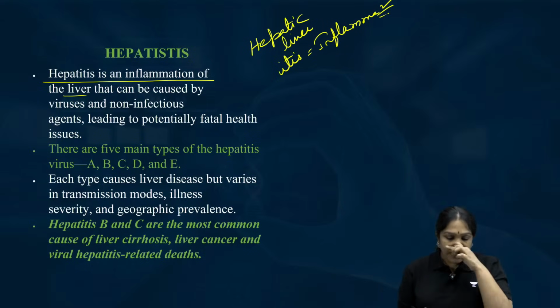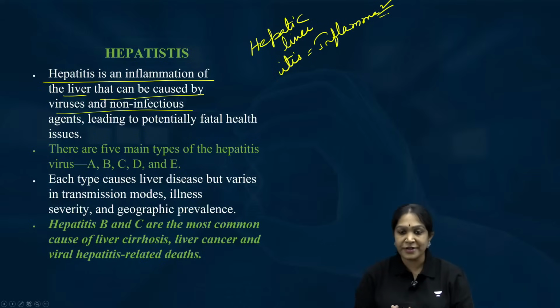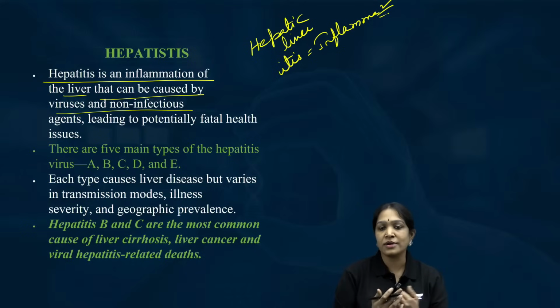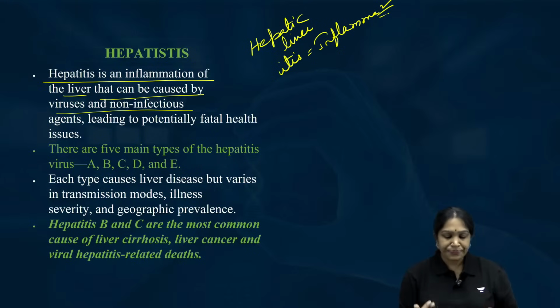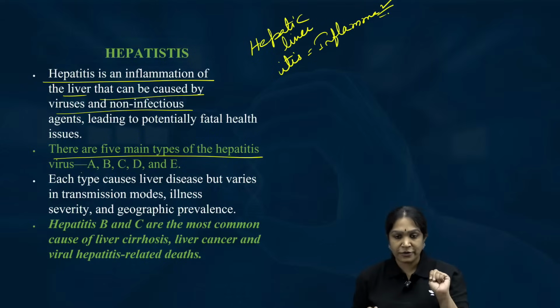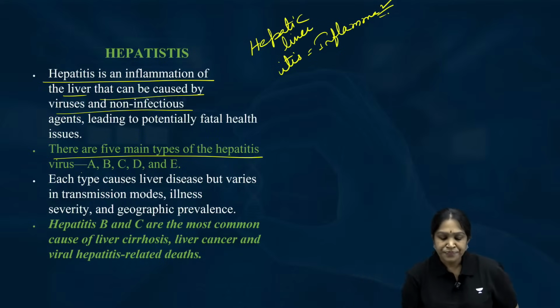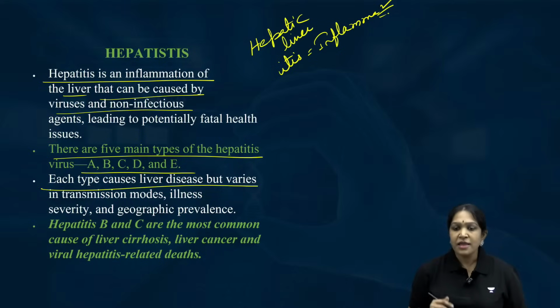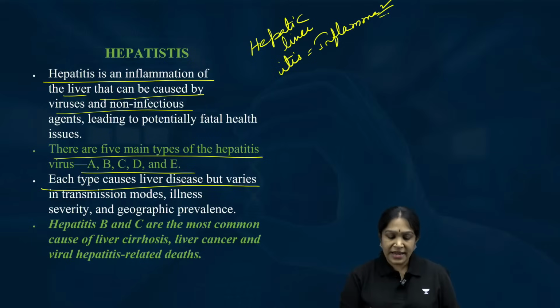Hepatitis is an inflammation of the liver that can be caused by viruses or even non-infectious causes. Alcoholism also can cause hepatitis. Multiple reasons are there, like accumulation of toxins. There are a total of 5 types of hepatitis. Just like we have seen 4 types of influenza virus, there are 5 types of hepatitis virus. Is it clear? Each type causes liver disease only, but they vary in intensity and also mode of transmission.